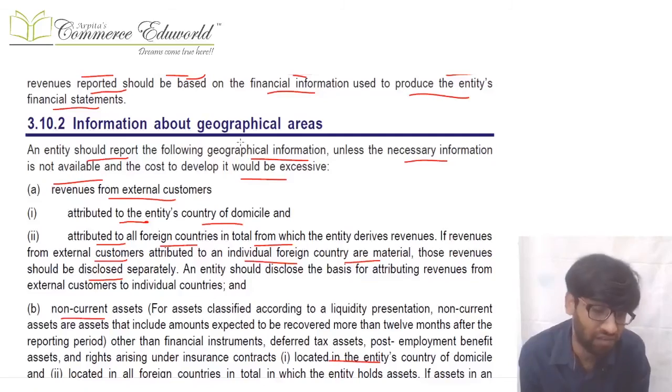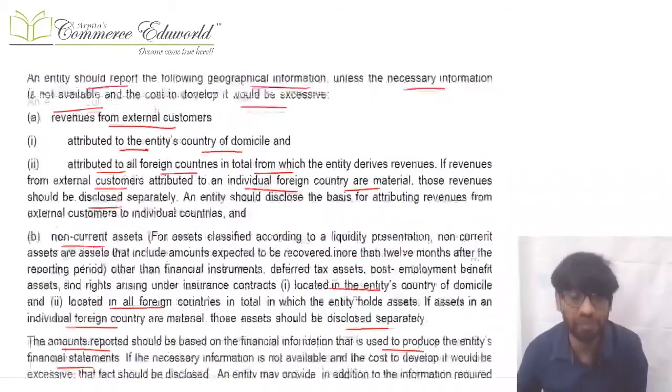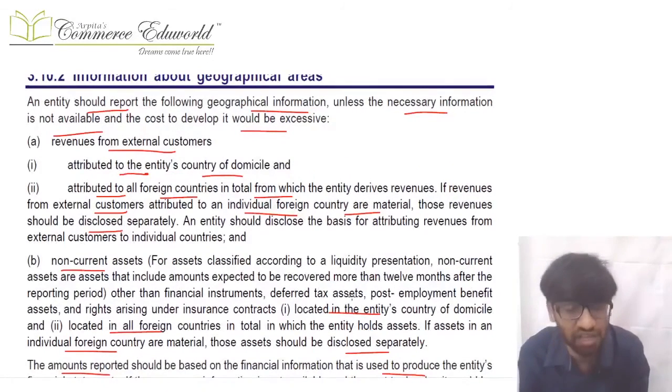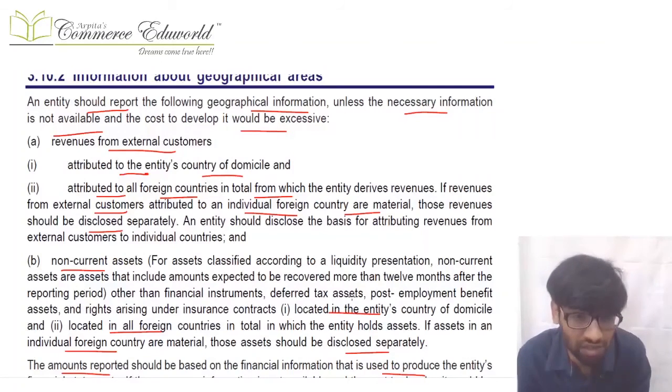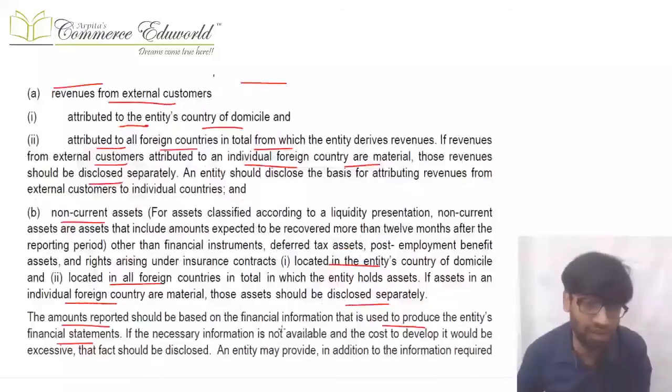Geographical location wise non-current assets will also be disclosed, that this is from the country of domicile. Country of domicile means where it is registered, and then all other foreign countries together. If any foreign country is individually material, then it is disclosed. Okay, in all these cases, geographical information has two things disclosed, the revenue and the non-current assets. You need to make sure that the amount used in this entity wide disclosure is the same as that of the financial statements if you are giving that entity wide disclosure separately.